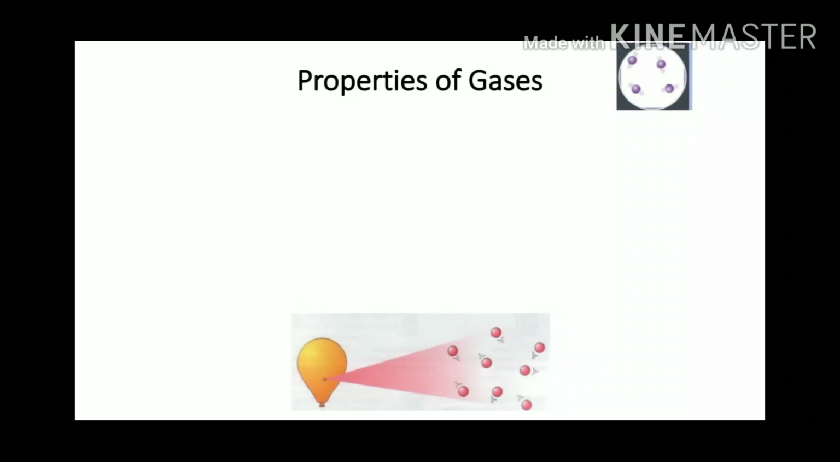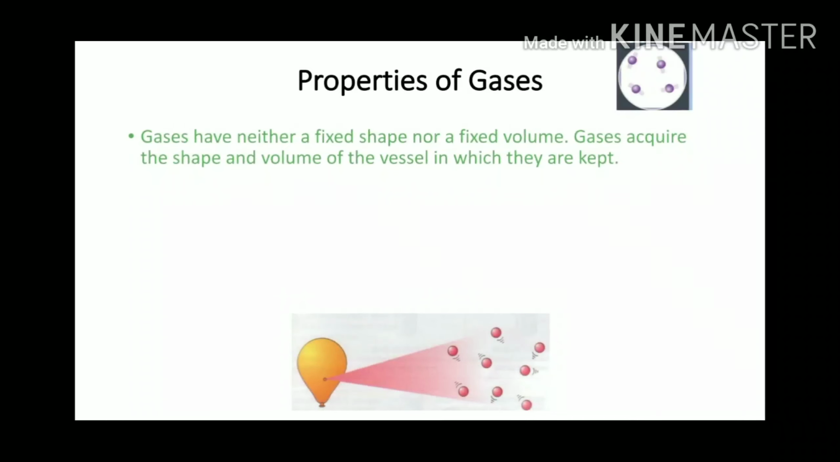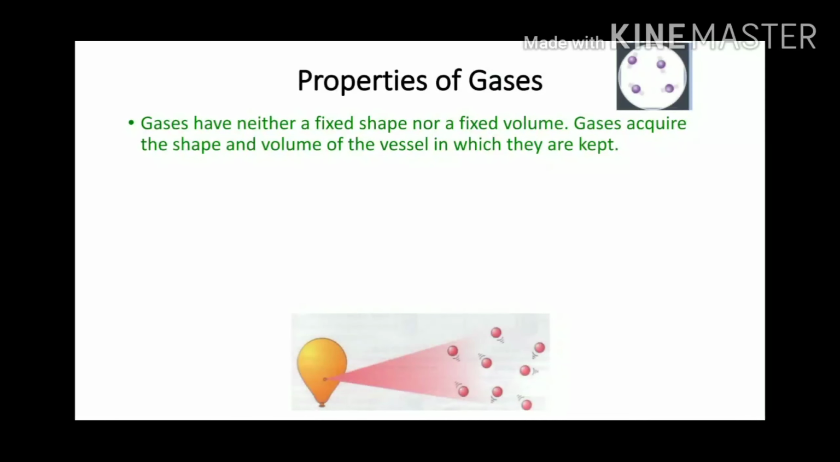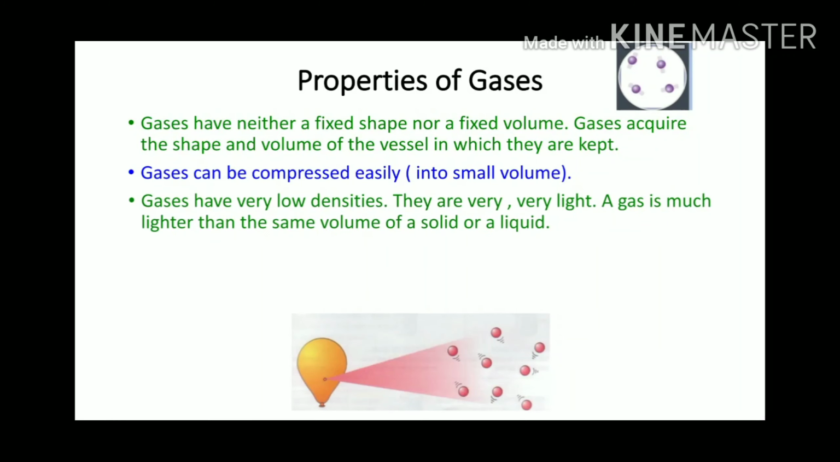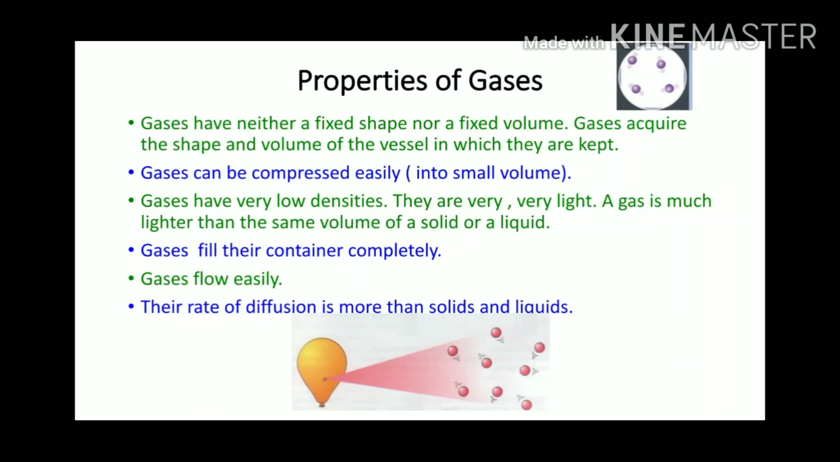Properties of gases. Gases have neither a fixed shape nor a fixed volume. Gases acquire the shape and volume of the vessel in which they are kept. Gases can be compressed easily into small volume. Gases have very low densities. They are very light. A gas is much lighter than the same volume of a solid or a liquid. Gases fill their container completely. Gases flow easily. Their rate of diffusion is more than solids and liquids.